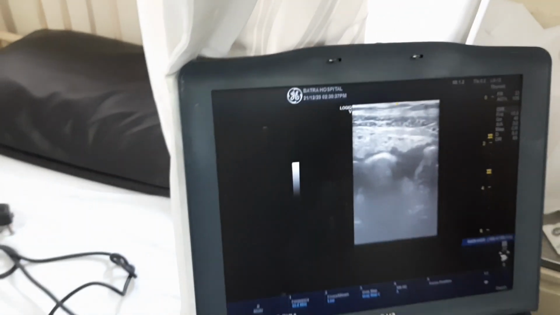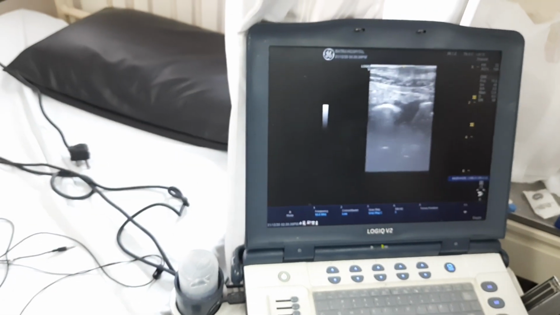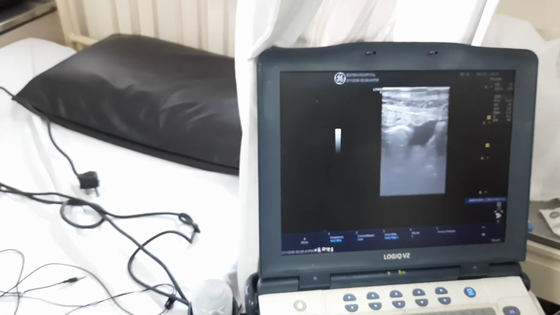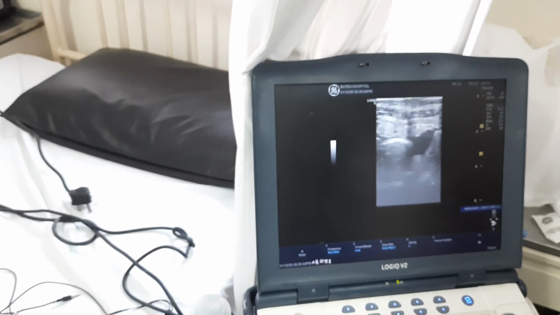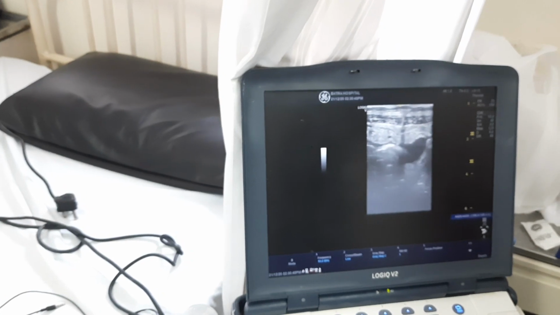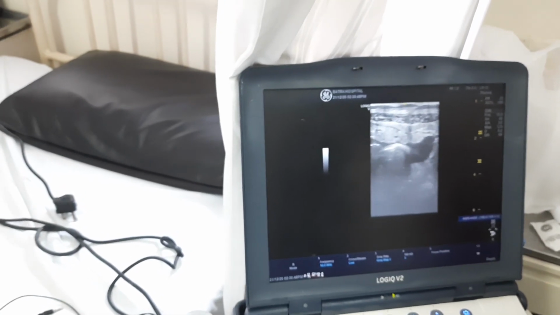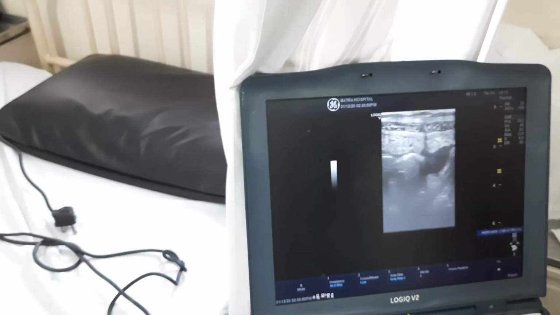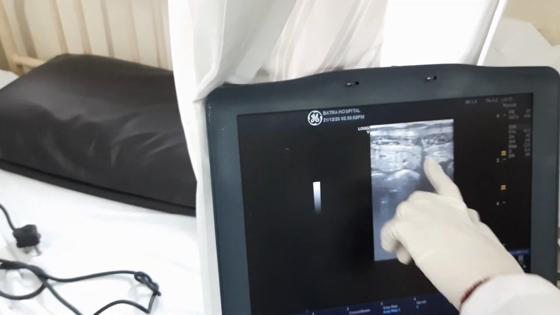So this is the ultra. Go downwards and towards a bit downwards. This is the ultrasound machine and the. Medially, medially, straight. The radiologist is showing us.